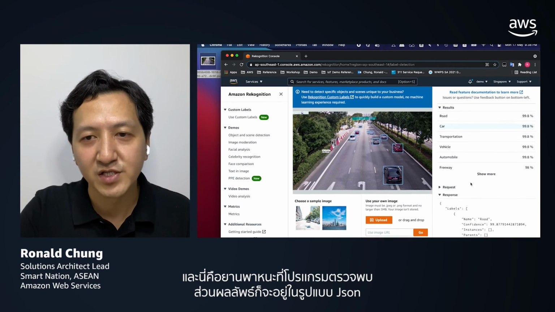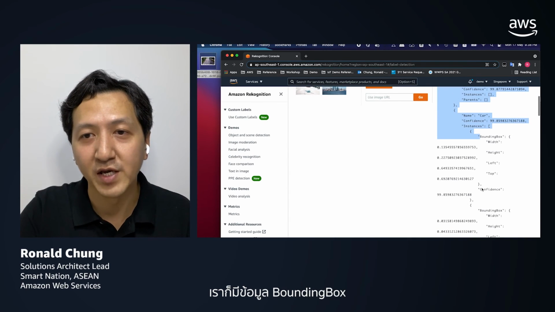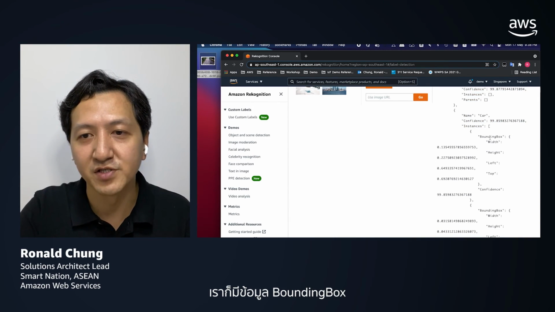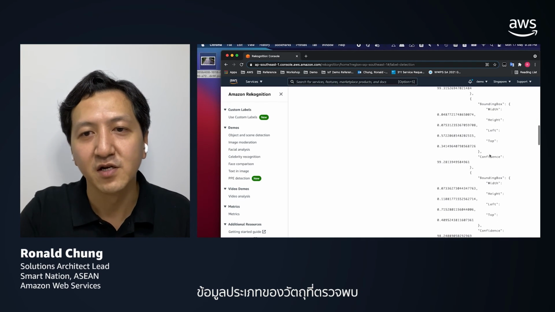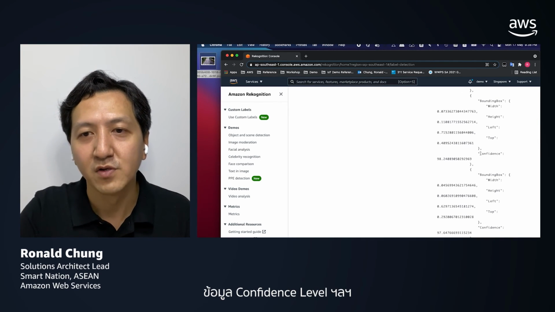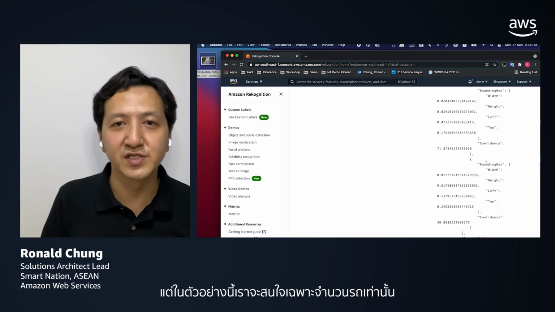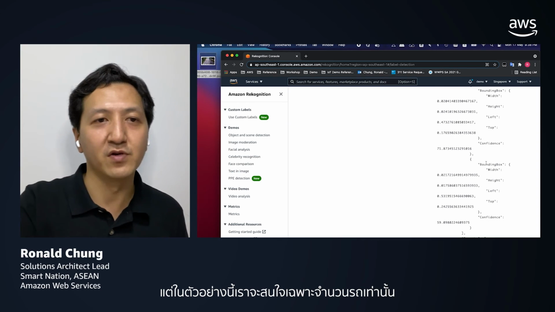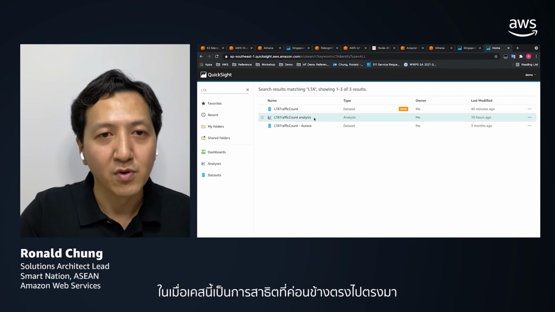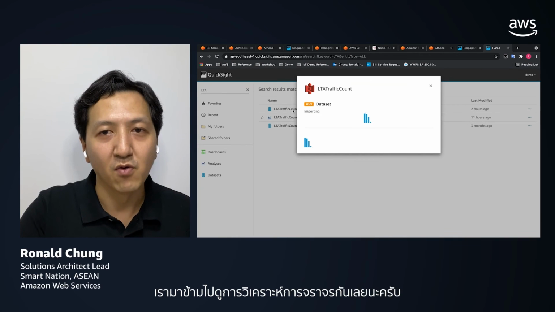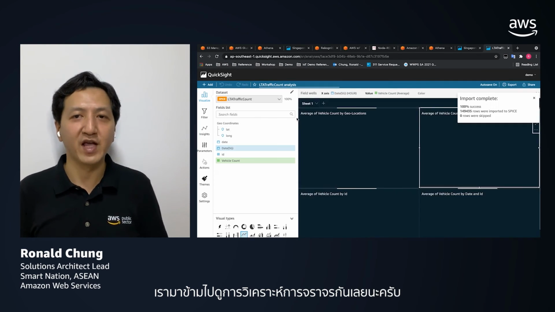The detected results will be in JSON format. So we have the bounding box information, the type of the objects being detected, the confidence level, et cetera. But in this particular example, we are interested in the number of vehicles only. So this is a relatively simple demonstration, and we can just jump right away to the traffic analysis.